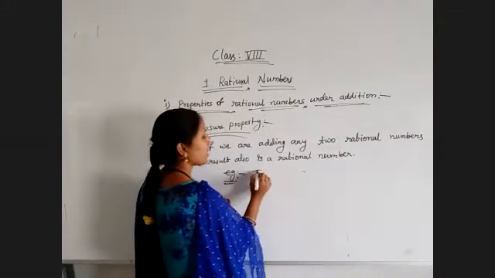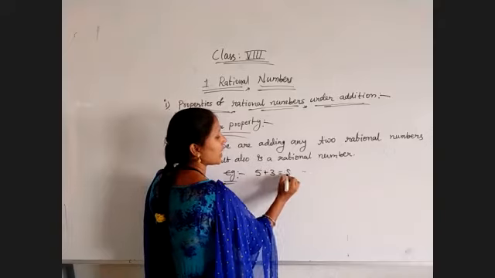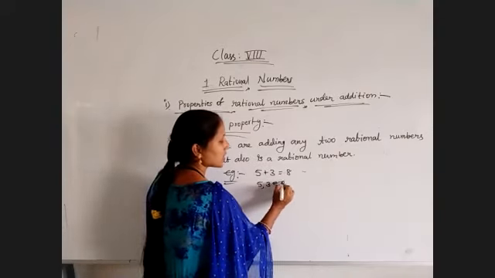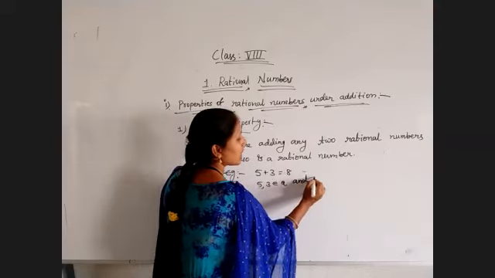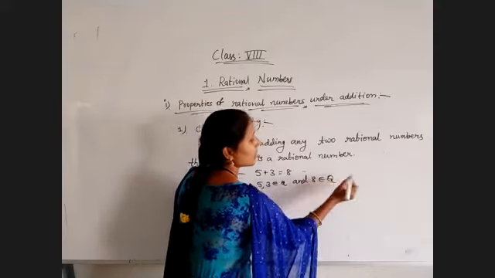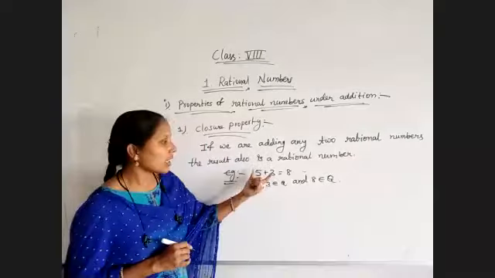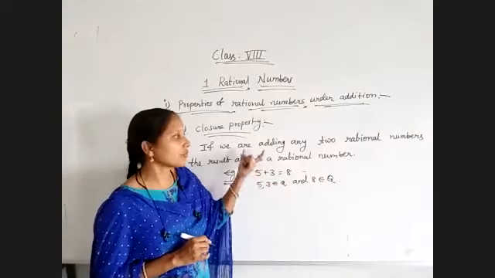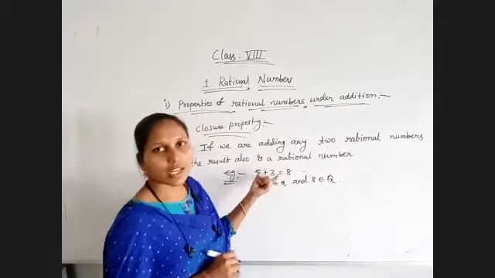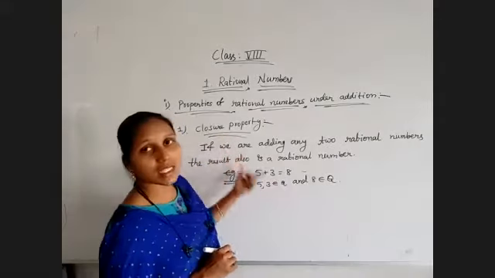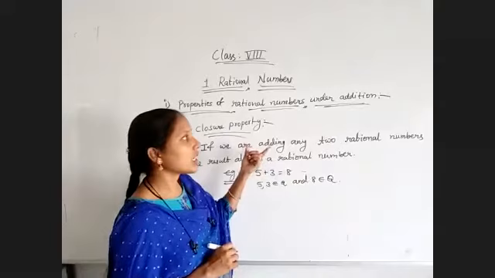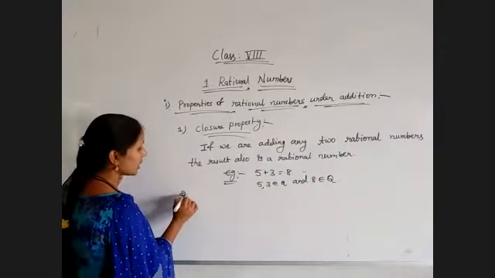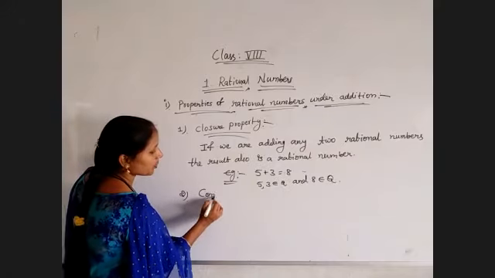That is 5 plus 3 is equal to 8. 5, 3 belong to rational numbers and 8 also belongs to rational numbers. So closure property is satisfied for rational numbers under addition. Then coming to the commutative property. Second property was commutative property.